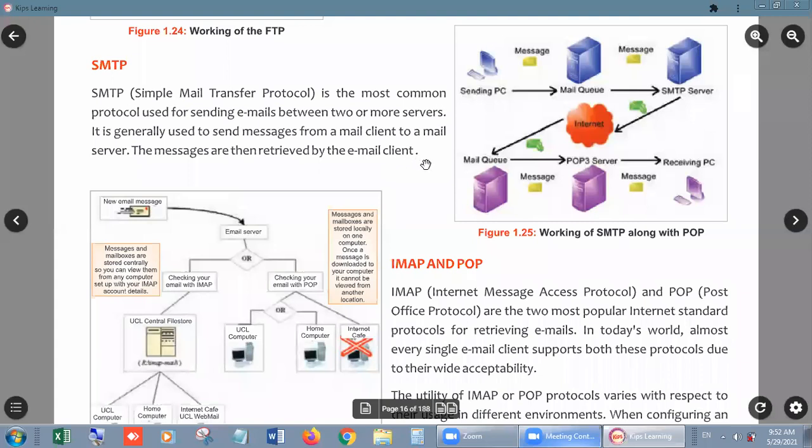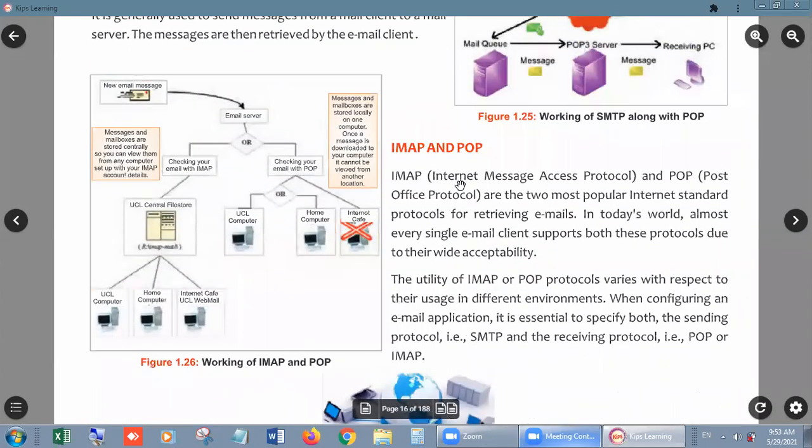What does it mean? It means when we are talking about simple messages, then FTP, HTTP, TCP/IP are the responsible protocols. These are the rules by which we can send messages. But when we are talking about email, electronic mail, then SMTP, Simple Mail Transfer Protocol, is responsible for sending mails from one internet account to another internet account. Means from one email address to another email address, right? The messages are then retrieved by the email client, right?